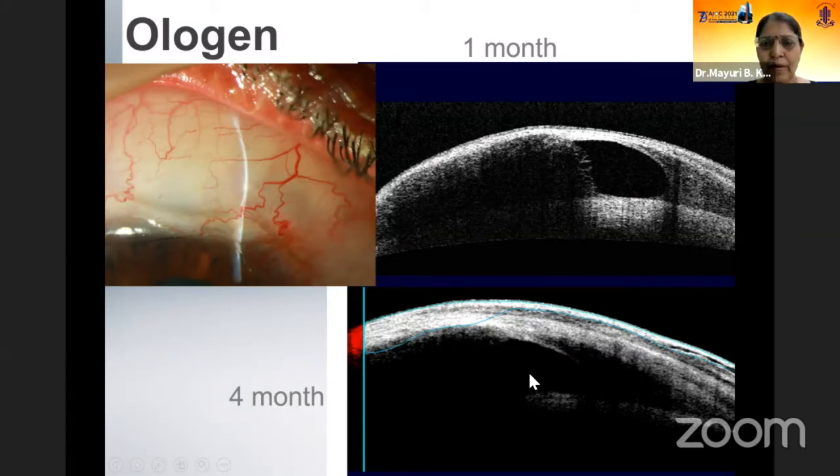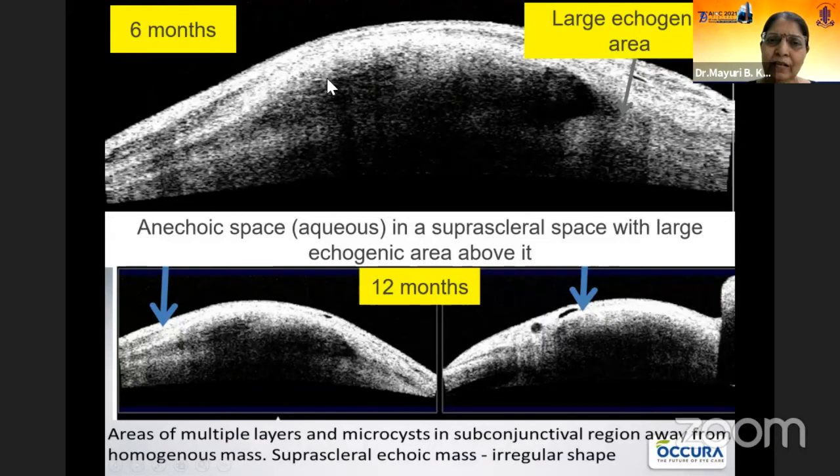After 4 months and 6 months, you can see the bleb. And the Ologen is almost disappearing, and aqueous pockets are now forming in this suprascleral space and a large echoic area in this particular area. So at the end of 12 months, it is not a huge bleb, but you have multiple microcystic areas in the peripheral part of the bleb and aqueous pockets just suprascleral. So this is how it is a safe bleb.